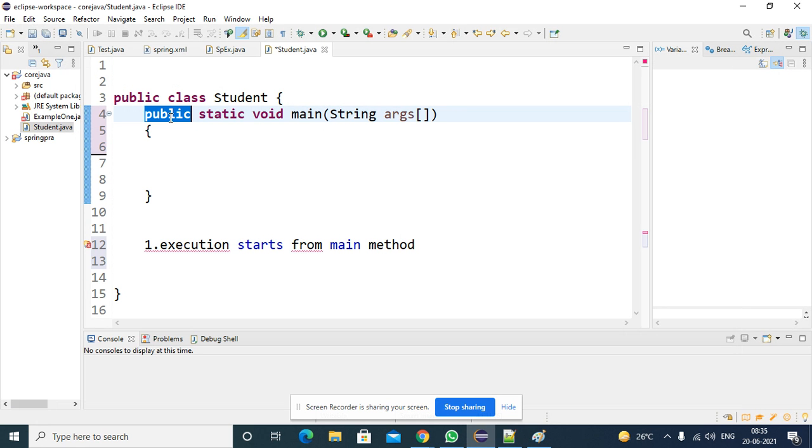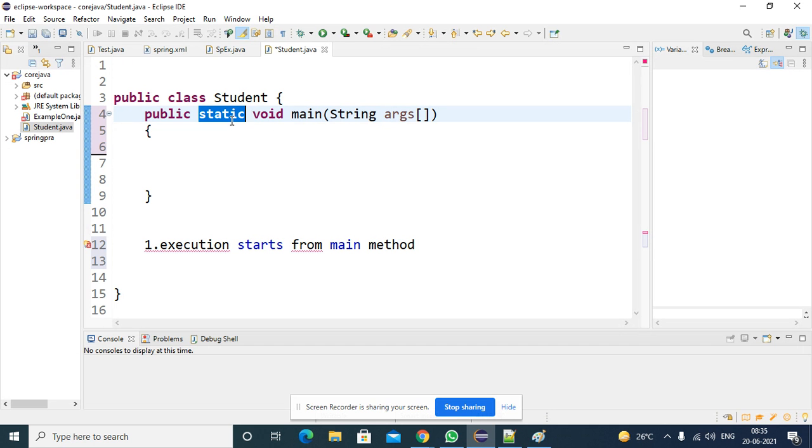Your dot class file is in some location and your Java virtual machine is in another location, so to access your main method we must provide the access permission. By using the public keyword, we give the JVM permission to access the main method. Right? Then why the static keyword?